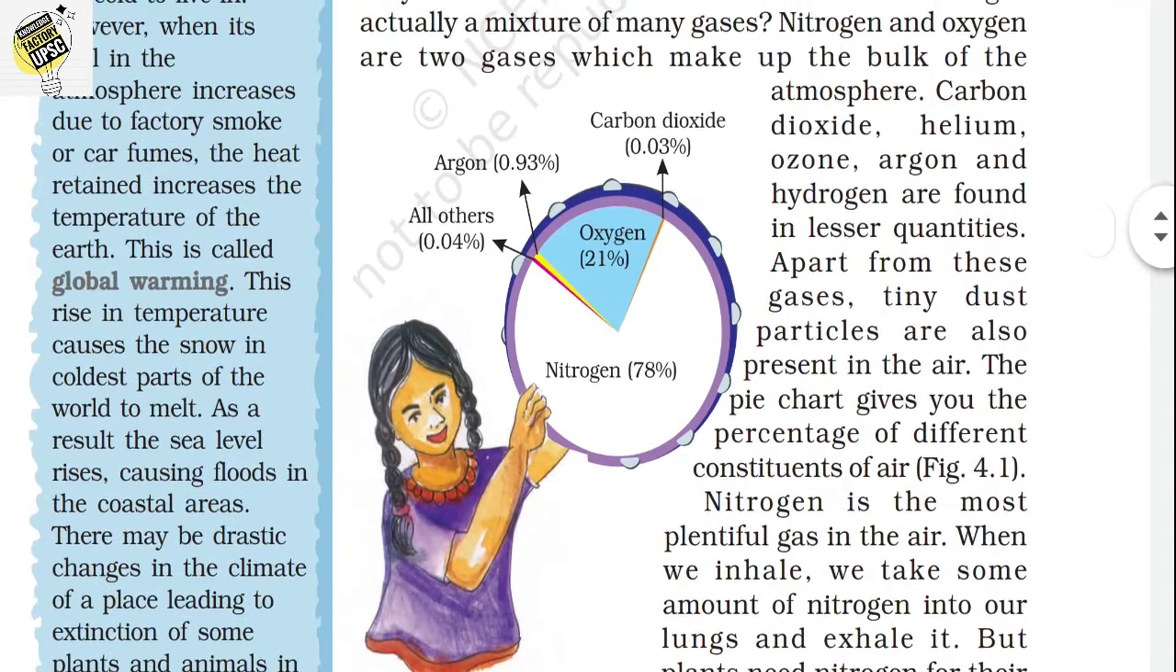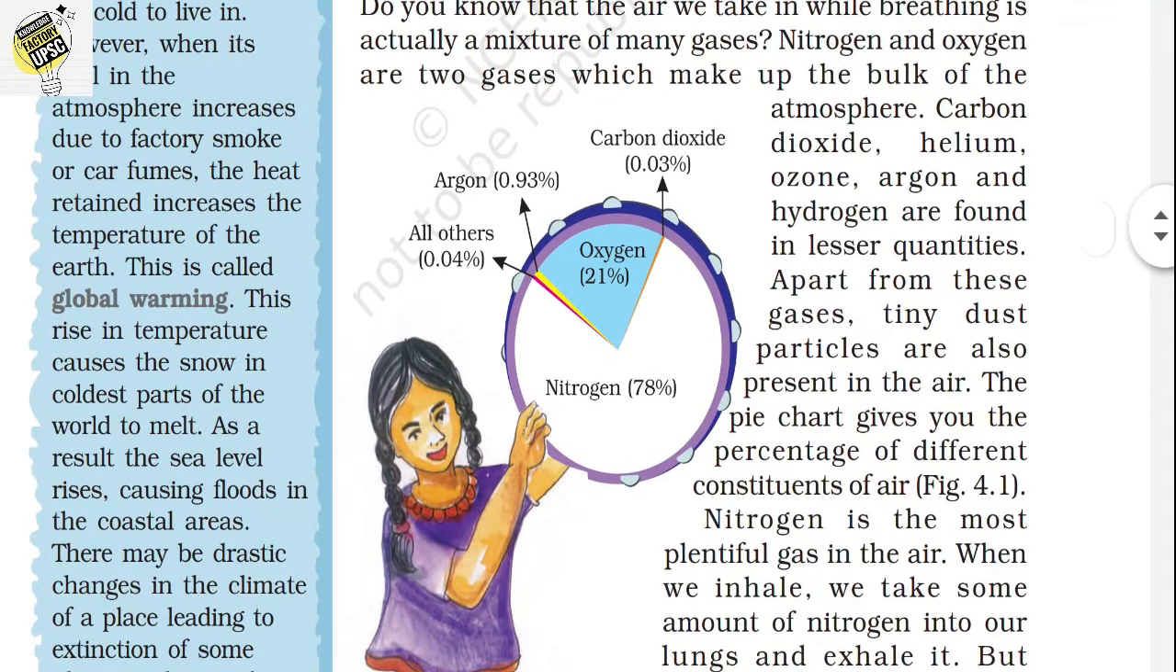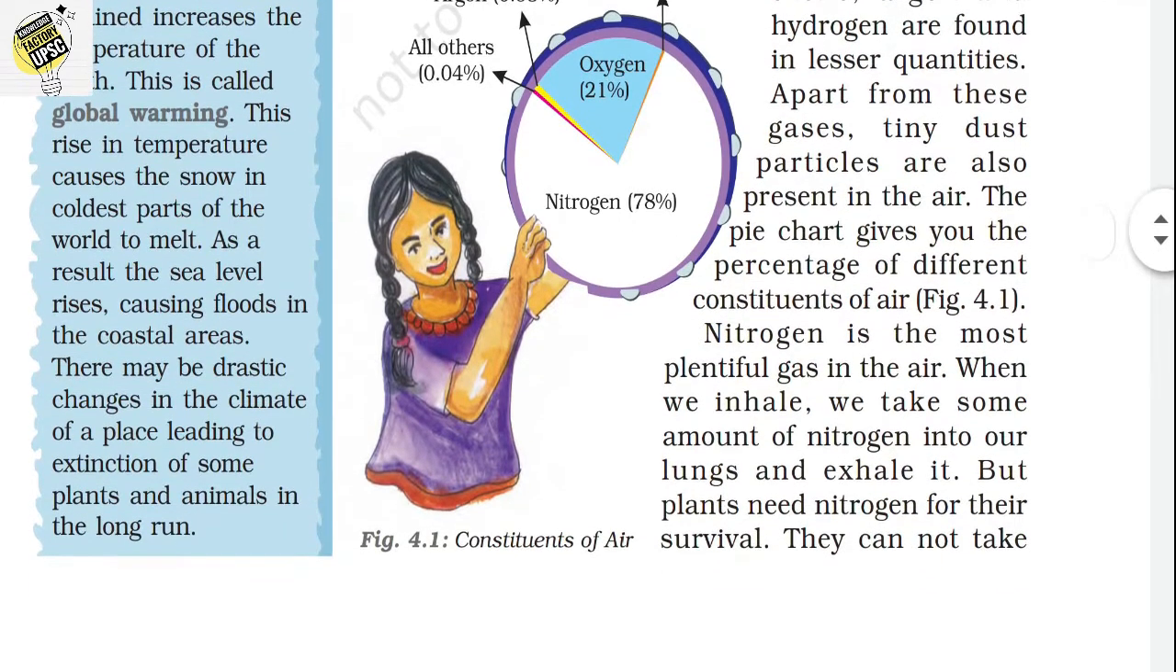The air we breathe is actually a mix of many gases which includes carbon dioxide, helium, oxides, argon and hydrogen, which are found in lesser quantity. Apart from these gases, tiny dust particles are also present in air. Nitrogen is the most plentiful gas in the atmosphere.